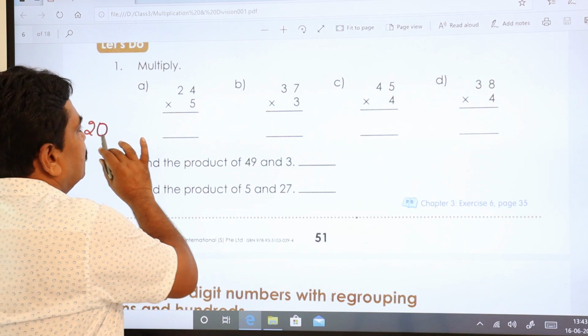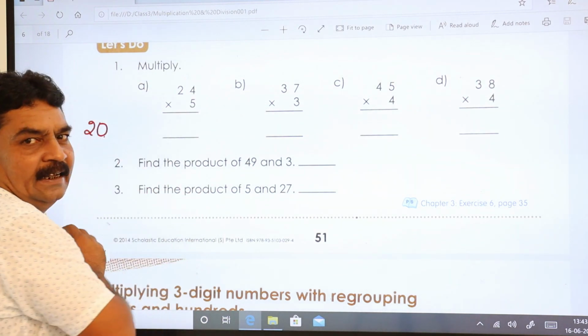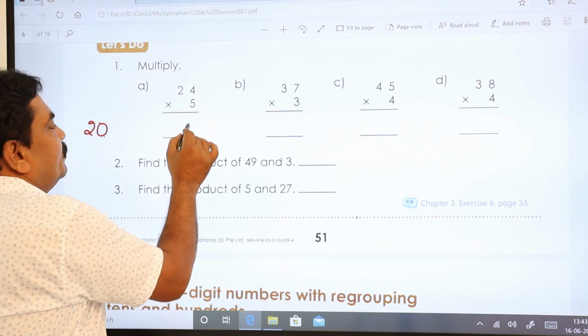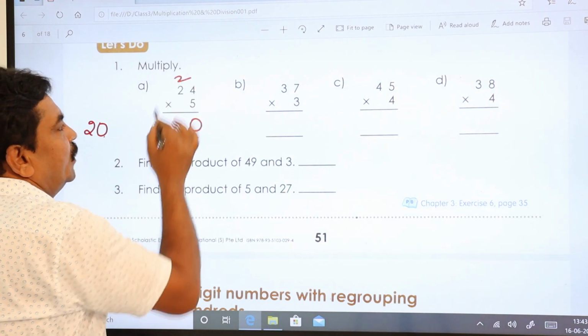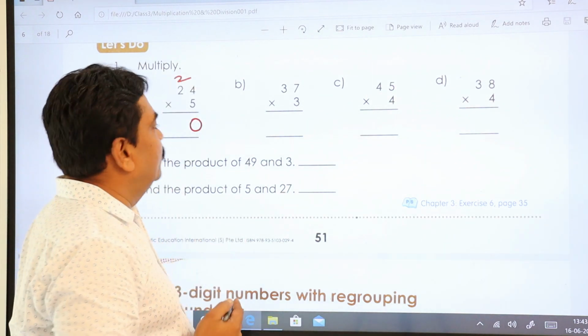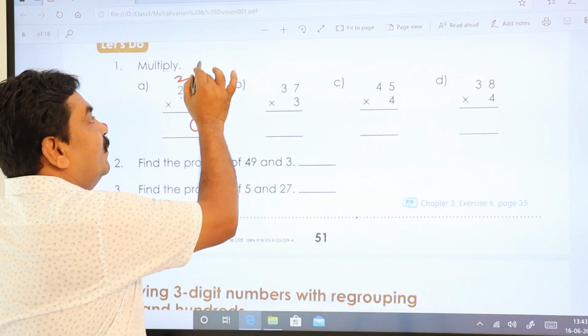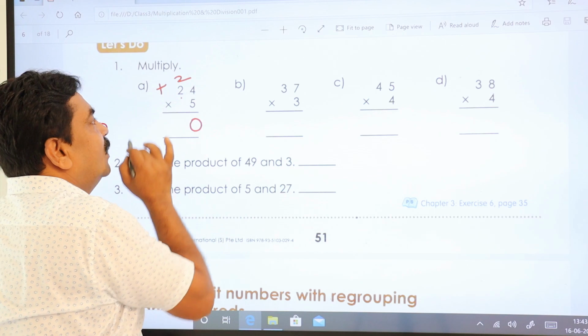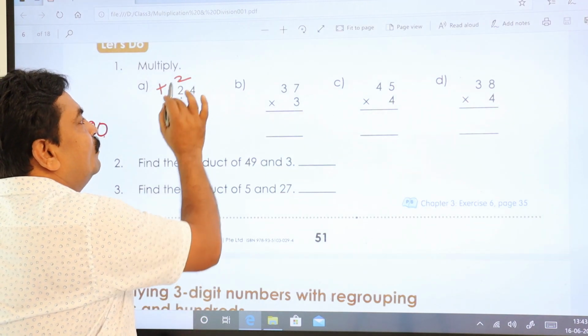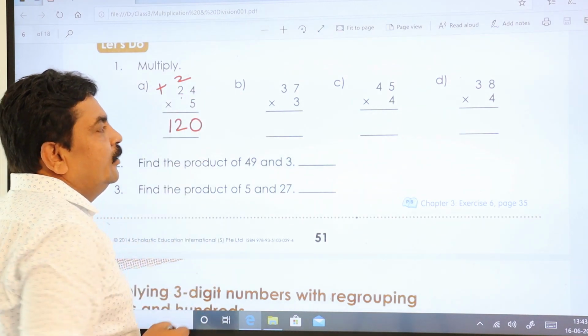That is, 4 fives are 20. This 0 you keep here, and 2 you carry forward to the next value. 5 twos are 10. 10 plus 2 is 12. 120.